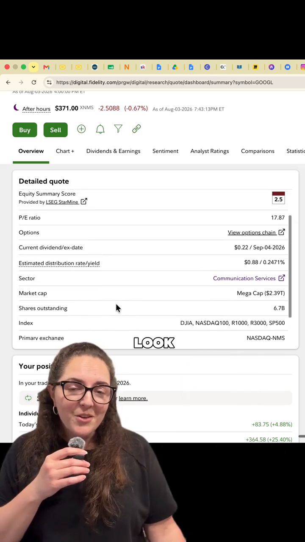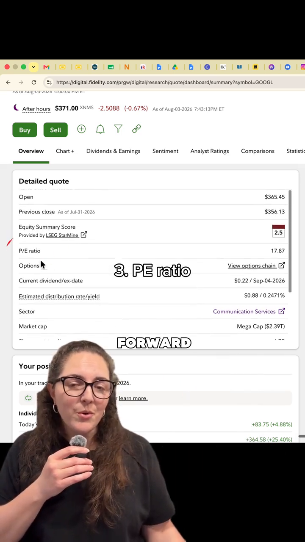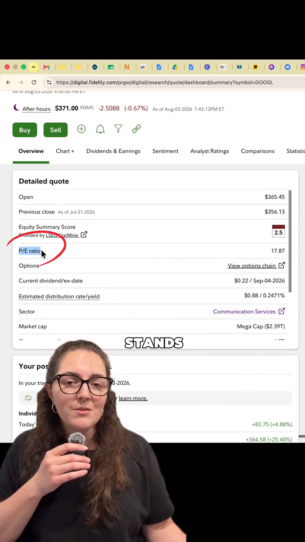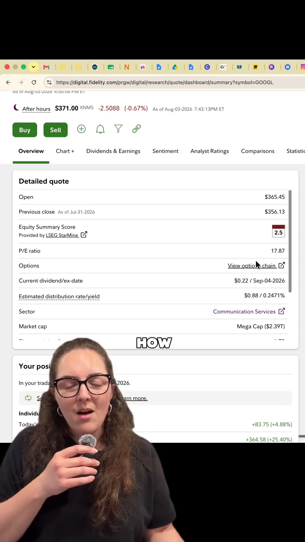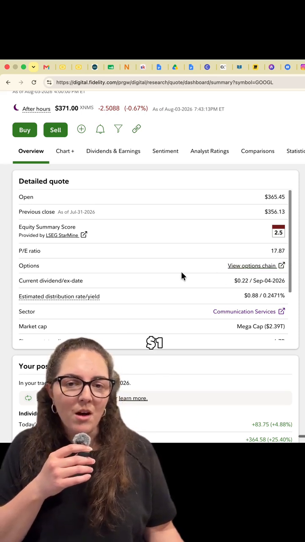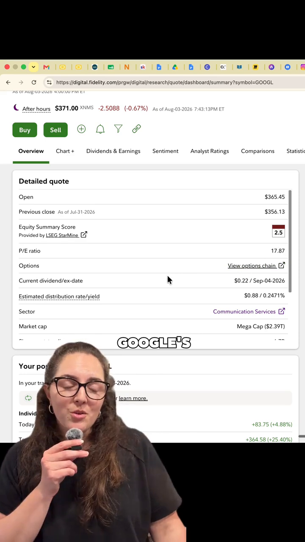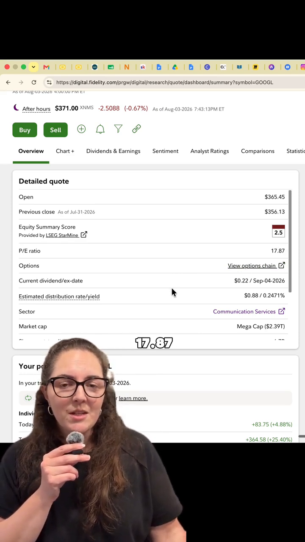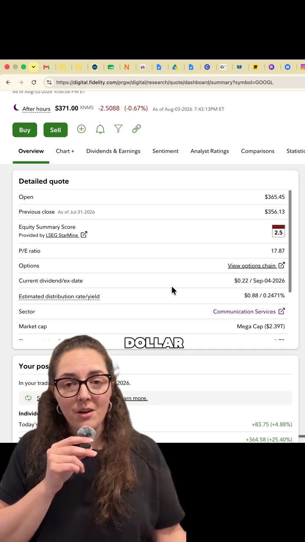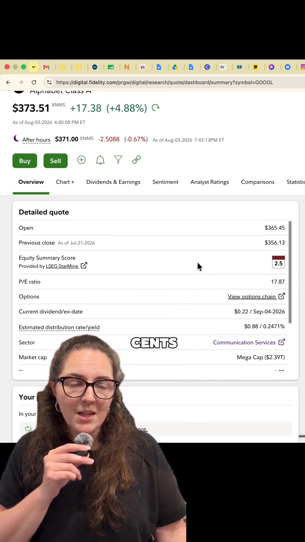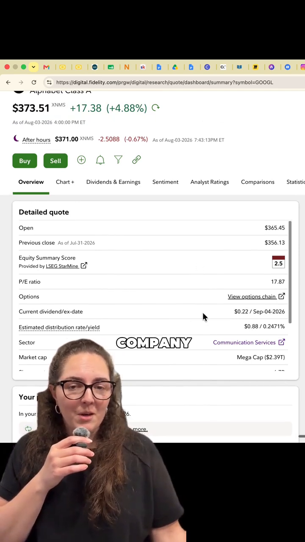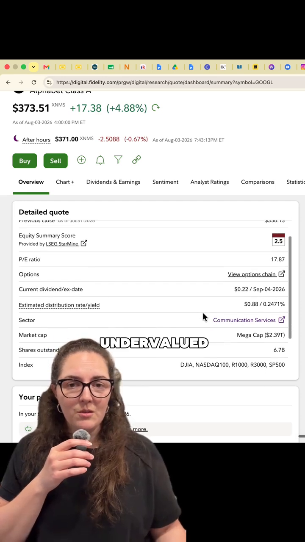The third criteria I look at is the PE ratio or the forward PE ratio, and this just stands for price to earnings ratio. So you can think of the PE ratio as how much are you paying for every $1 that the company earns. So if we look at Google's PE ratio here, it's 17.87. That just means for every dollar that Google earns, I'm paying $17.87. And it's a way to gauge whether or not a company might be overvalued or undervalued compared to its future profit potential.